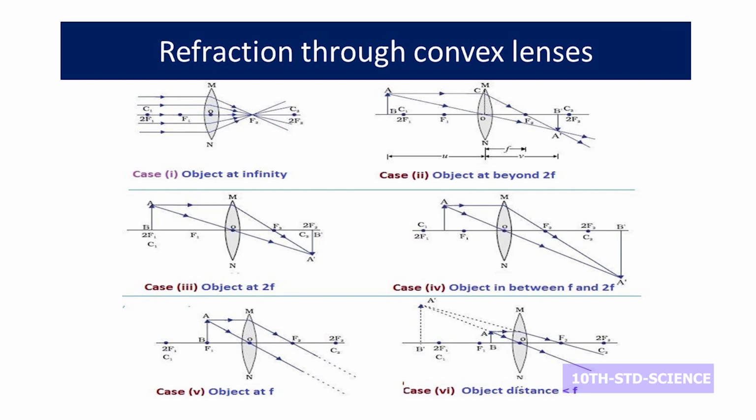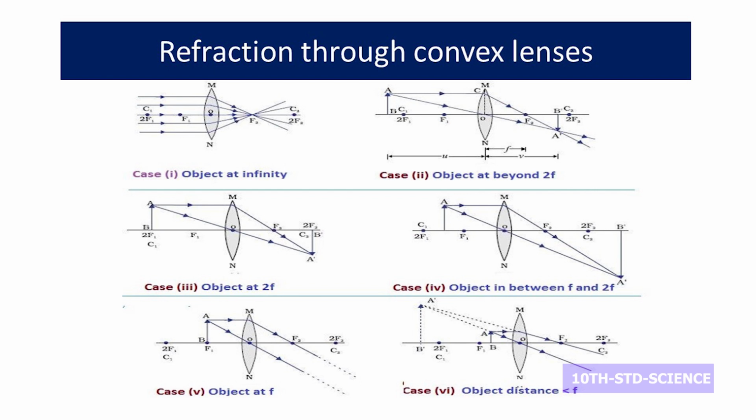See here, the first case and the fifth case are just opposites. There you have the object at infinity and the image is formed at focus. In the fifth case, the object is at focus and the image is formed at infinity. In the second case, the object is kept beyond 2F, and the image is formed between F and 2F.